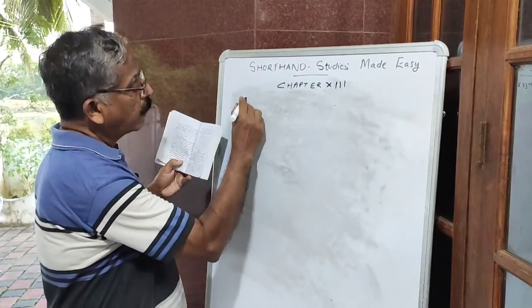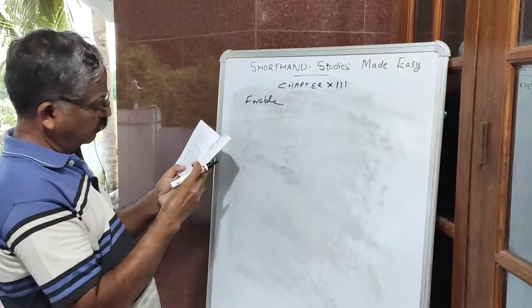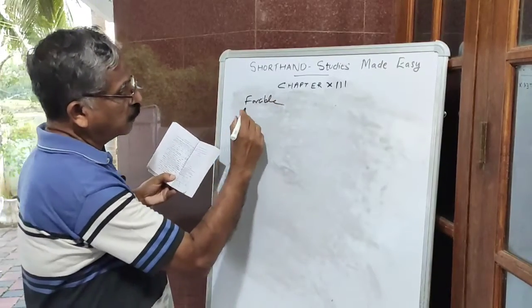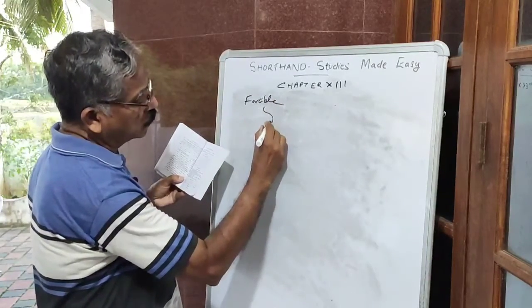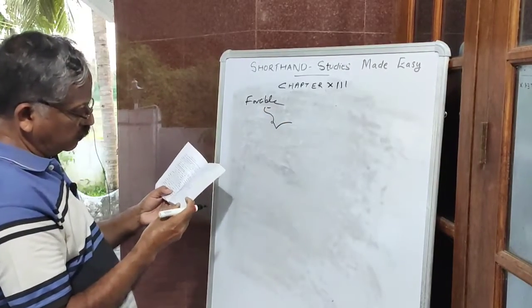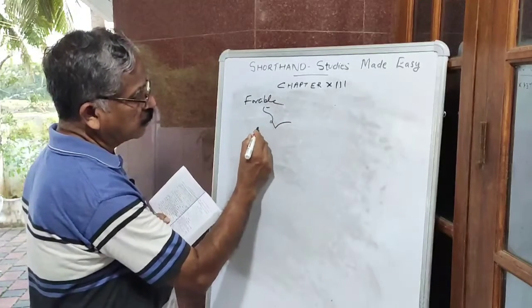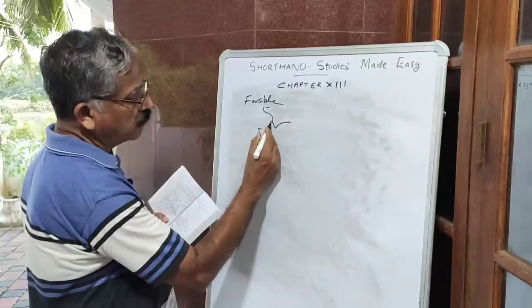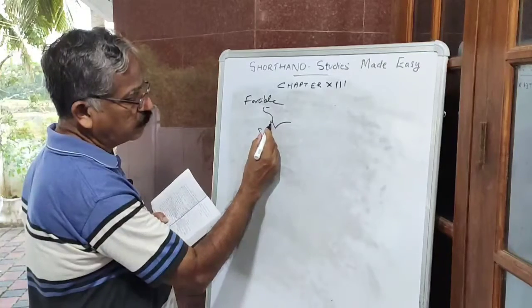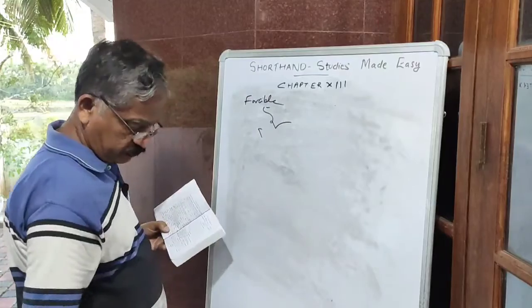Forcible. How to write forcible? You have to write the full outline. Because you cannot write a bill here, instead of writing bill, you cannot write it because this A sound has come in between. That is why you are writing the full form. BL. Forcible.